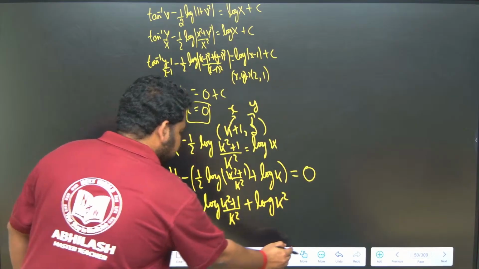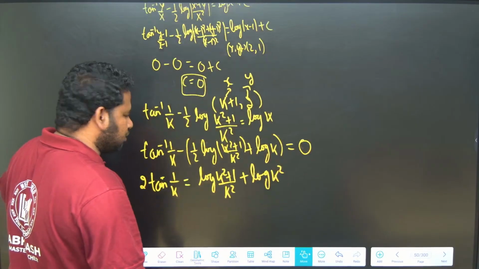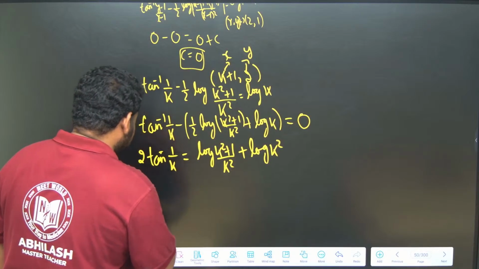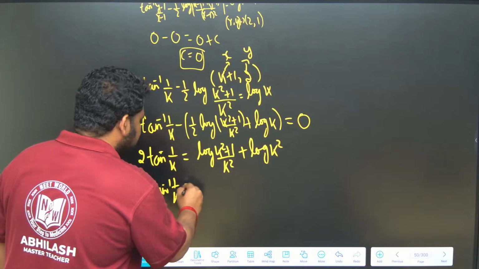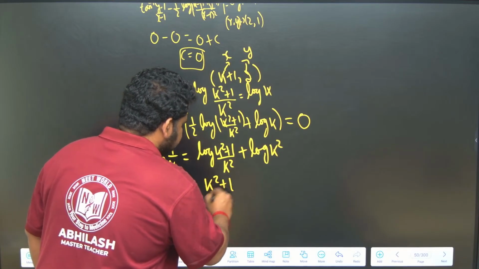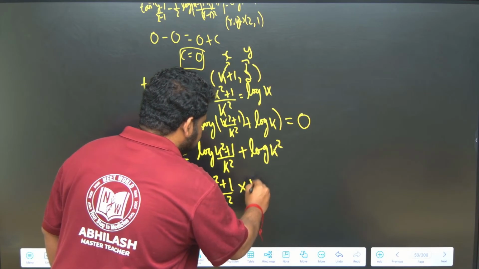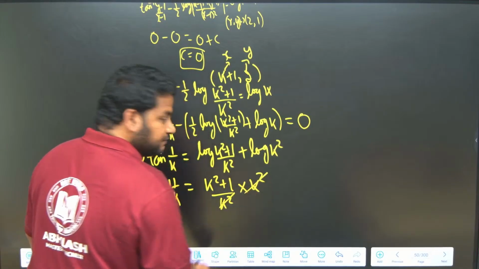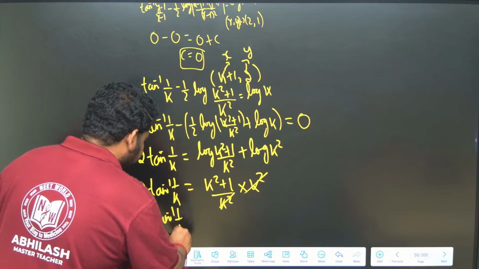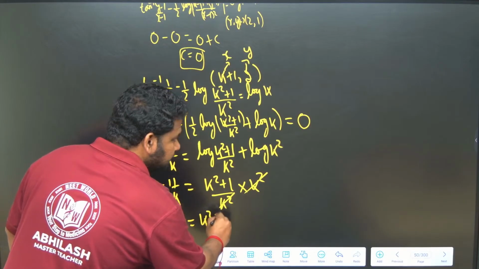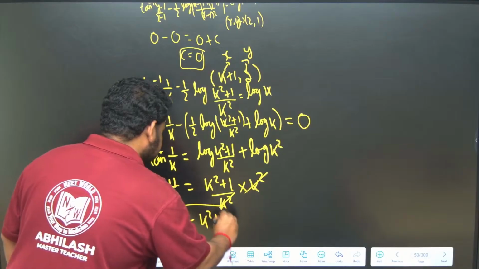Now, this is log a plus log b, which is nothing but log of ab. So this will become 2 times tan inverse of 1 by k is equal to log of k square plus 1 by k square into k square. So k square will cancel, and I will get 2 times tan inverse of 1 by k will be equal to log of k square plus 1.